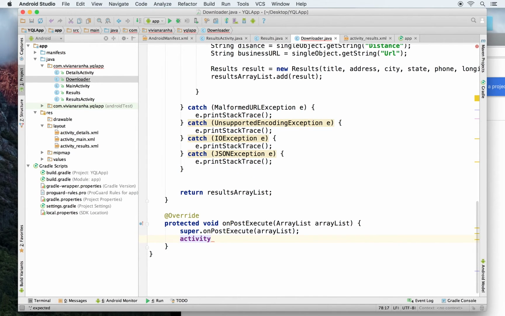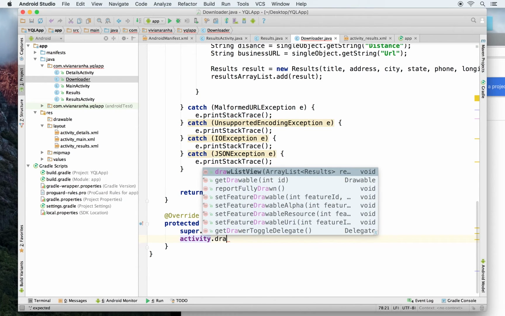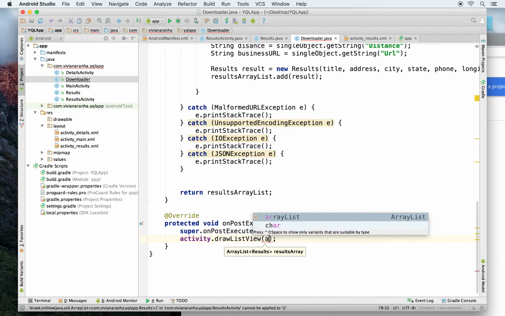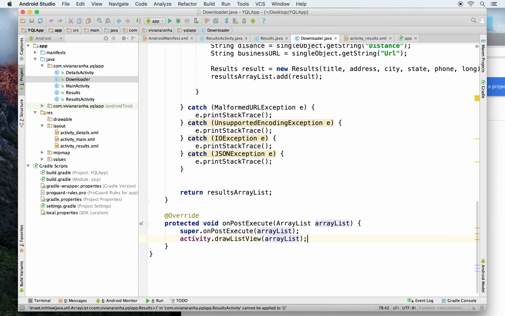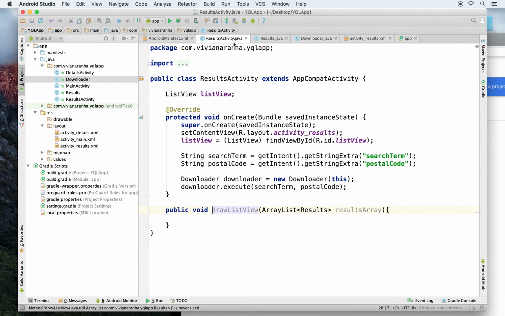We'll add the progress bar and stuff later, but for now draw list view array list. So this will be passed to this method inside results activity, and this guy has to create the adapter. So what I'm going to do is I'm going to pause here and then start in the next video the rest of the things for adding adapter and stuff.